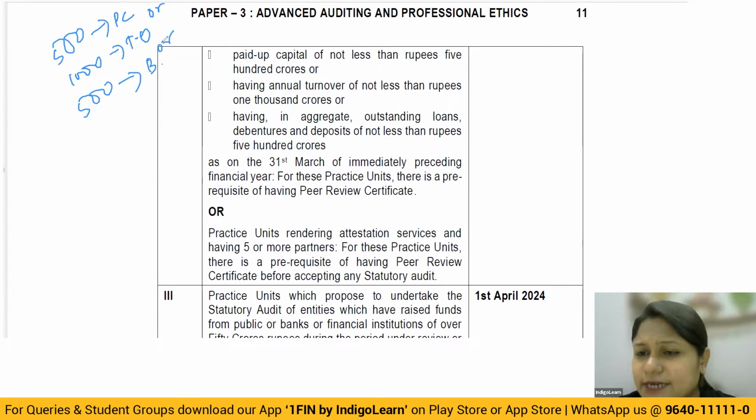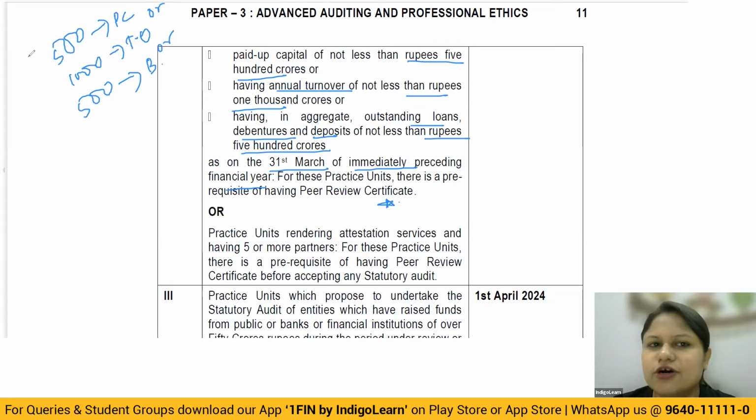If any unlisted public company has a paid up capital of not less than 500 crores, or annual turnover of not less than 1,000 crores, or an aggregate outstanding loan, debenture and deposit of not less than rupees 500 crores, as on 31st March of the immediately preceding financial year, then for these practice units there is a prerequisite of having a peer review certificate.